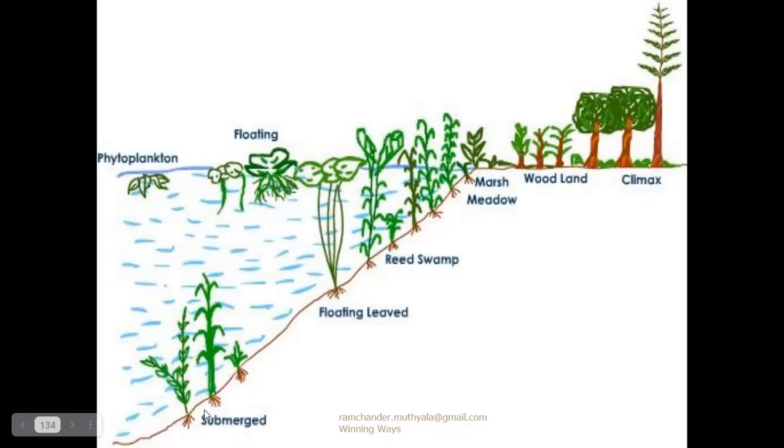The next stage is the submerged stage. In the submerged stage, soft mud is present at the lower part of the lake or pond. This lake is occupied by submerged plants like Vallisneria and Utricularia.